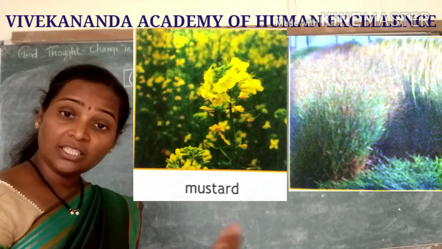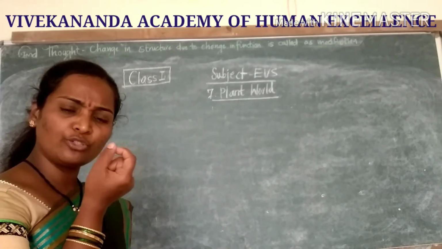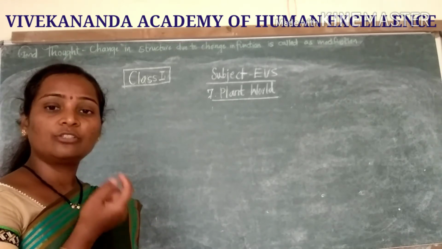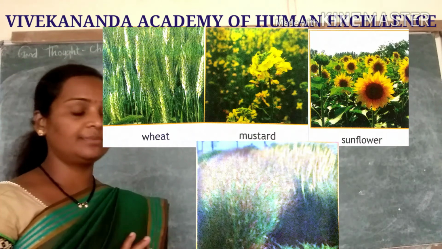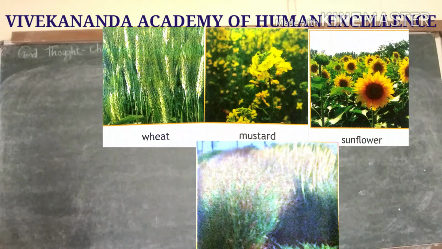But in the herbs, what happens? Herbs have very soft, delicate stems. So by that we can understand it is a herb. Herbs have many examples, that is wheat, mustard, sunflower and grass. These are the examples of herbs.